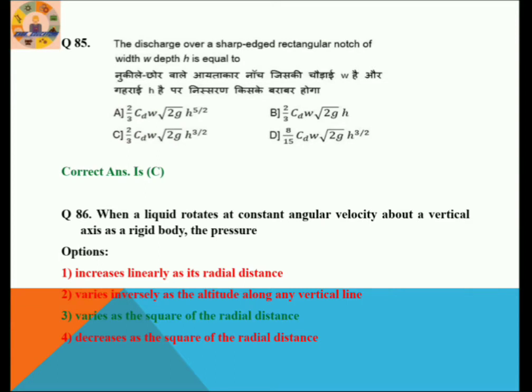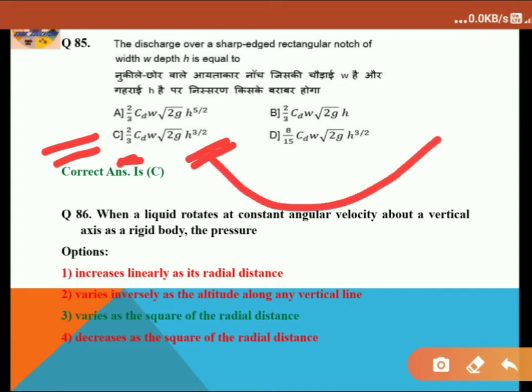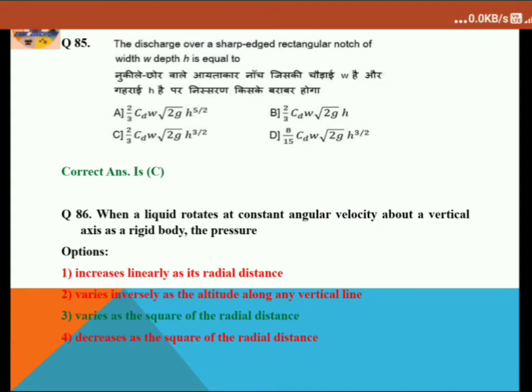The discharge over a sharp edge rectangular notch of width W and depth H is equal to. Here option C is the correct answer. Remember 2/3 Cd W root over 2g into H to the power 3/2. That is for the rectangular notch. As you have done lots of experiments on the rectangular notch in your fluid practical, you have to use that equation. So option C is the correct answer. Let's proceed to the next question.